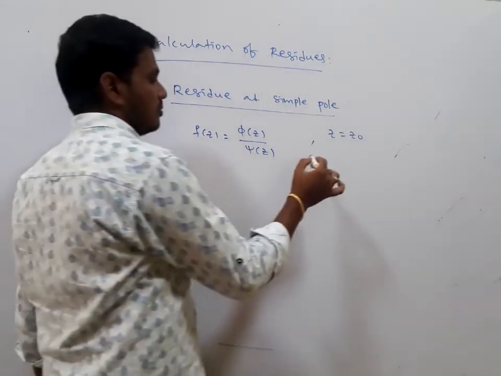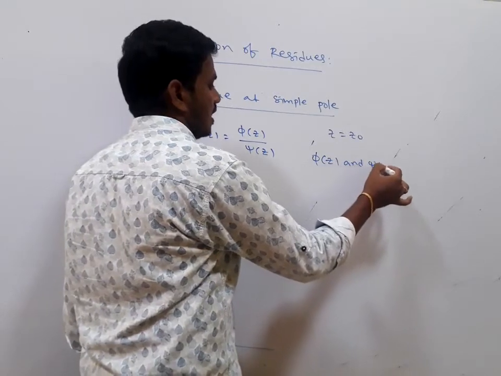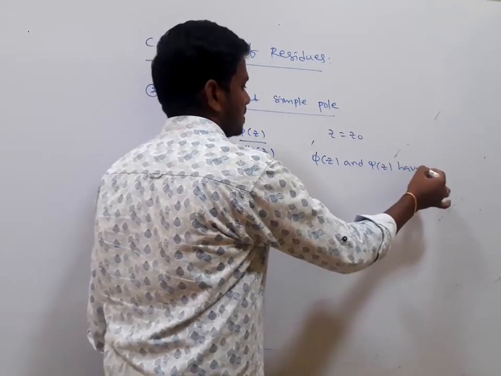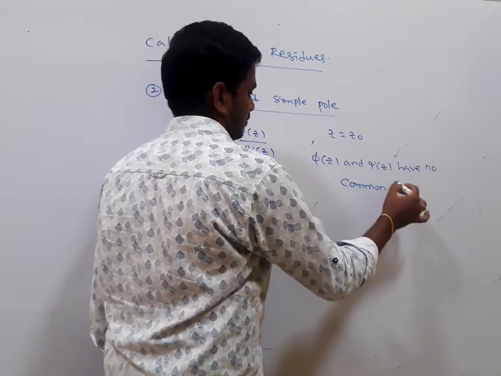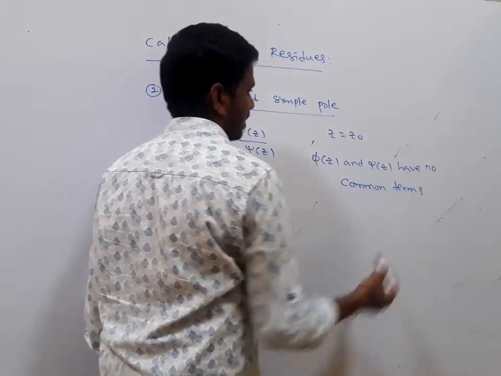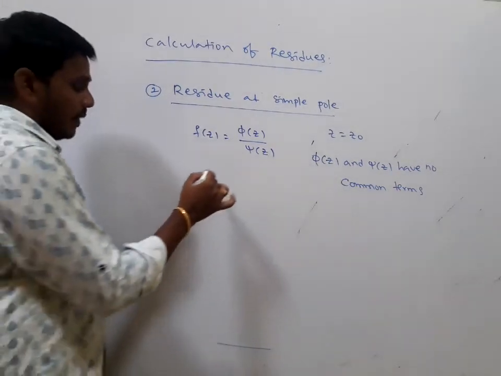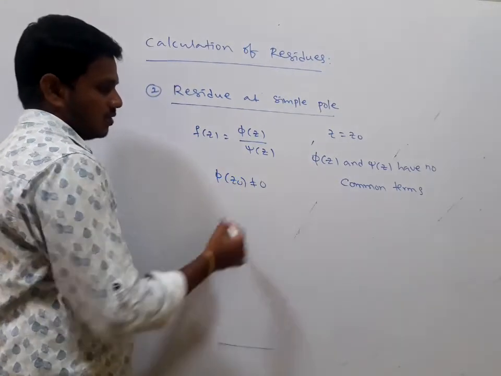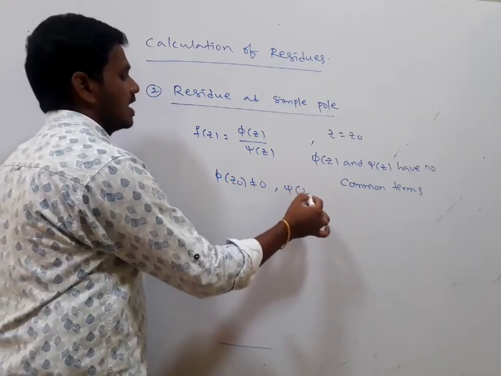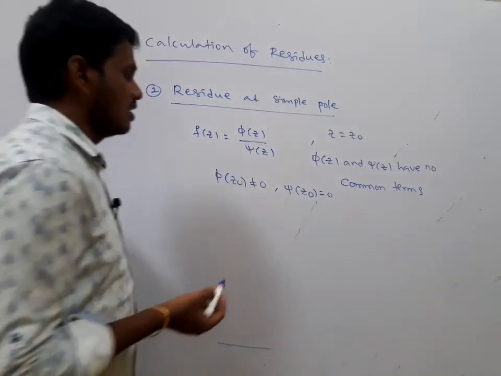This condition is also very important: the terms are different in the numerator and denominator. And phi of z naught is not equal to 0. Obviously psi of z naught equals 0, only then is a singularity existing.